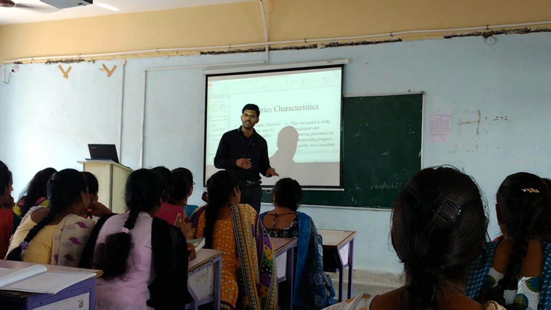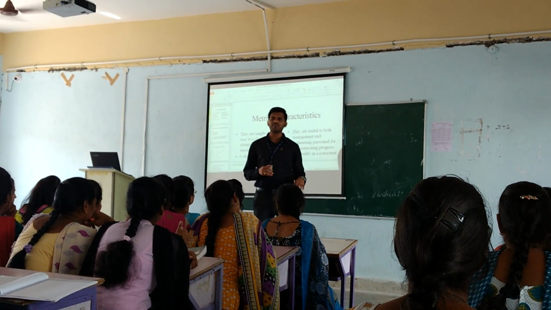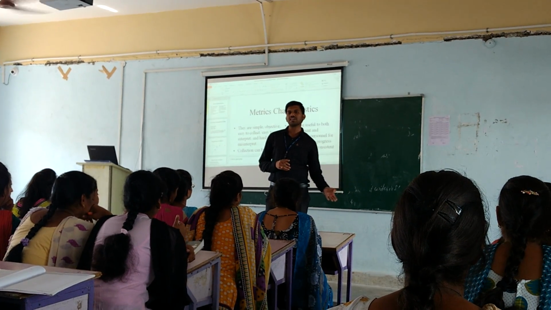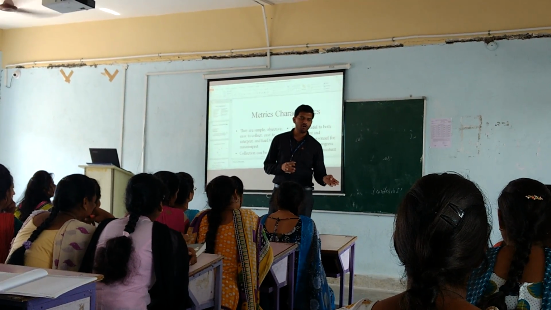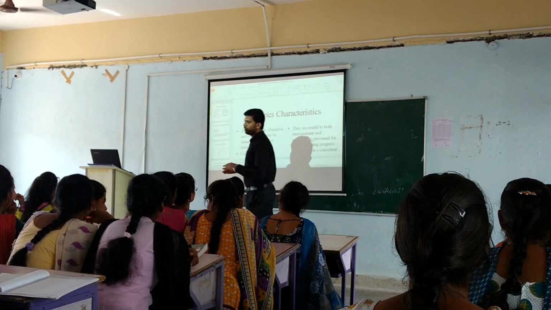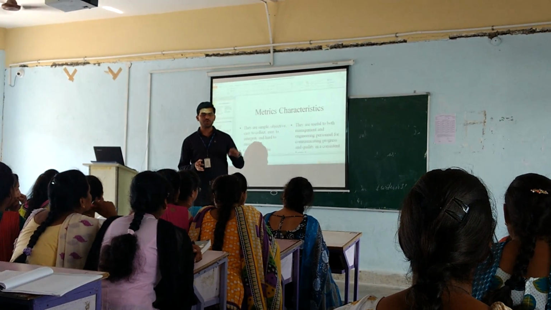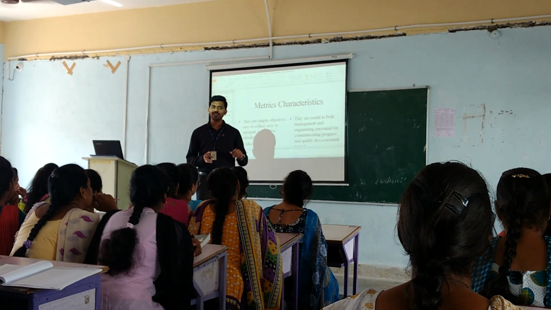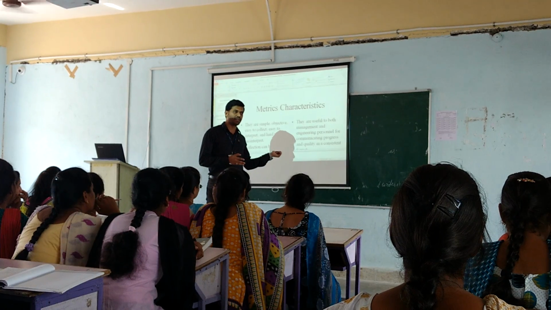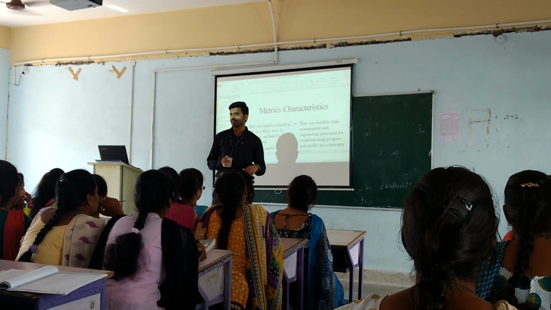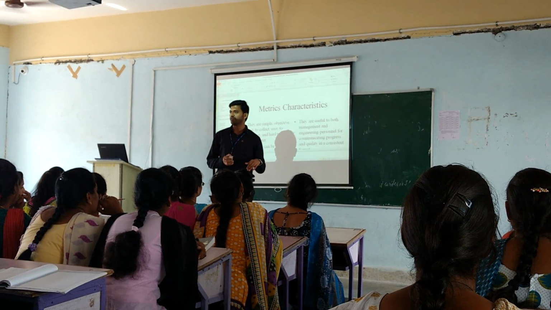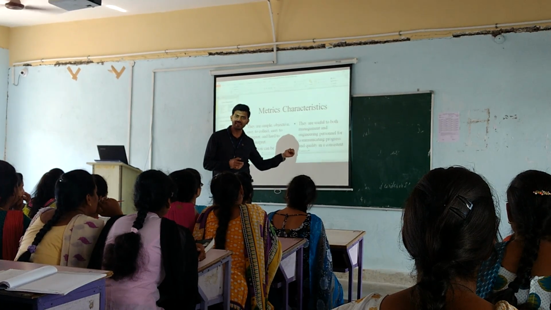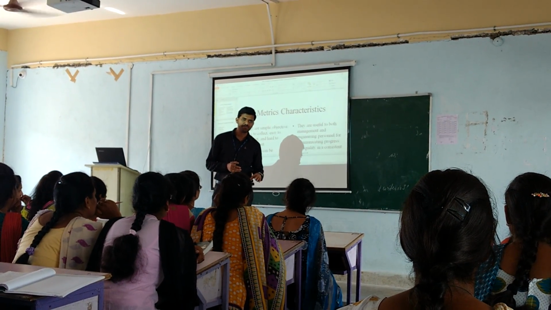The purpose of metrics is that we need to measure the entire software project thoroughly: how much cost we have invested, and how much profit we are getting, whether we are able to complete the entire project within the duration of the time period. These things can be measured by using metrics. And even how many errors are identified, for these things also we can measure with the help of both metrics and indicators.